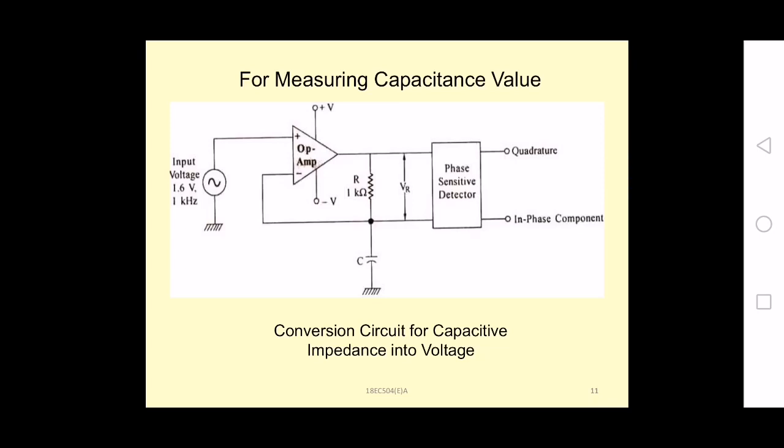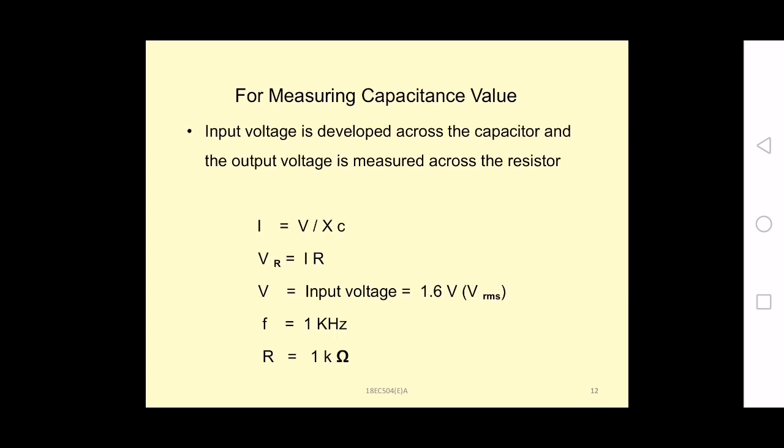Same input voltage at the non-inverting terminal, 1.6 volts, 1 kilohertz. Again you will be having the phase sensitivity detector across the output, where we are developing the voltage across the resistance. The phase sensitivity detector output will be one in-phase component and one quadrature component.